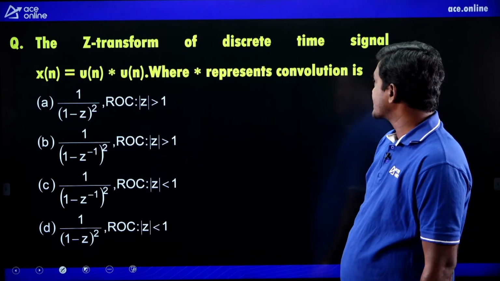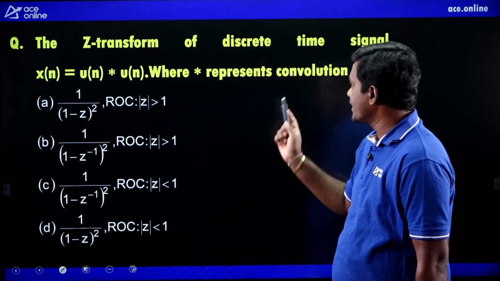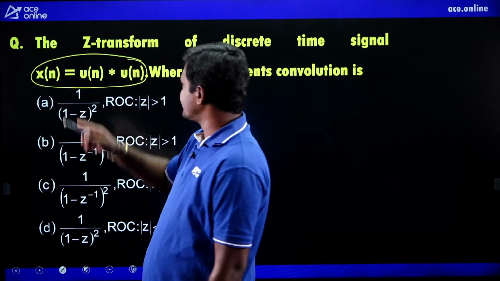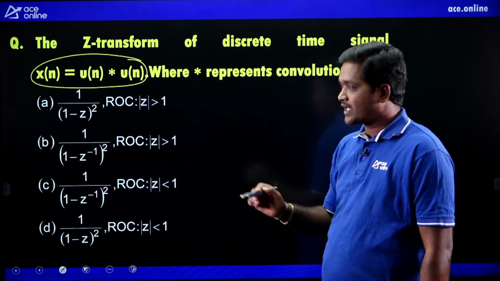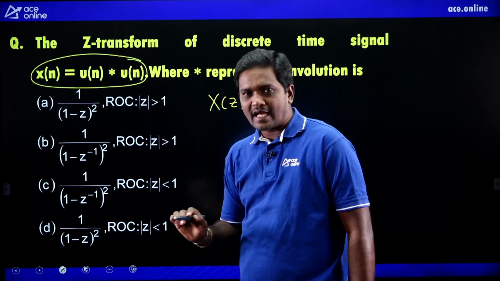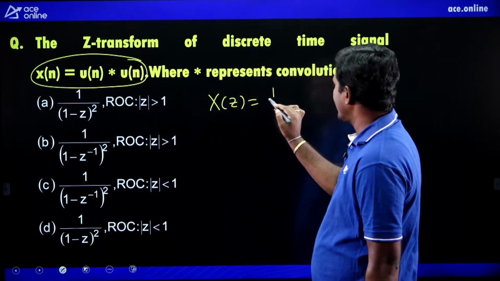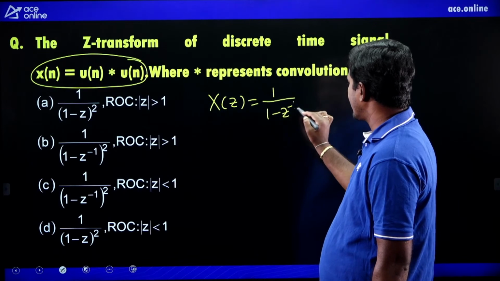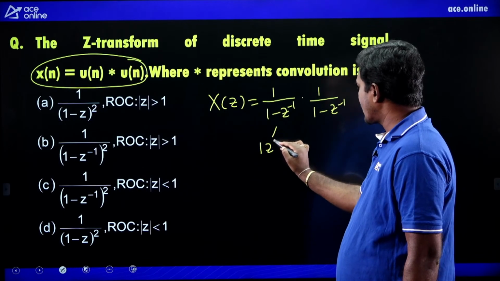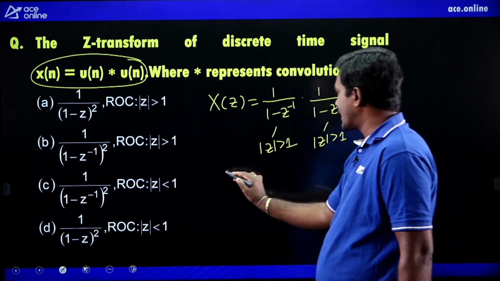The Z transform of discrete time signal x of n equals u of n convolution u of n, where star represents convolution. What is the Z transform of this one? If I apply Z transform, X of z equals, convolution in time domain equals multiplication in the z domain. What is the z transform of u of n? 1 by 1 minus z inverse into 1 by 1 minus z inverse. What is the ROC of this? Mod z greater than 1. What is the ROC of this? Mod z greater than 1.